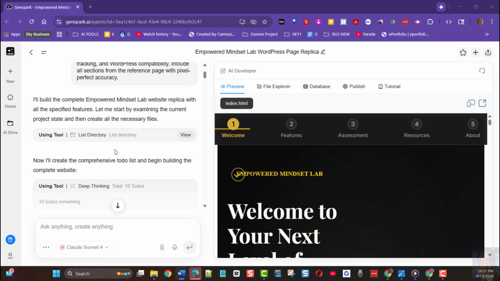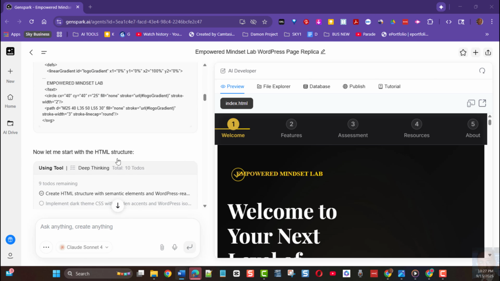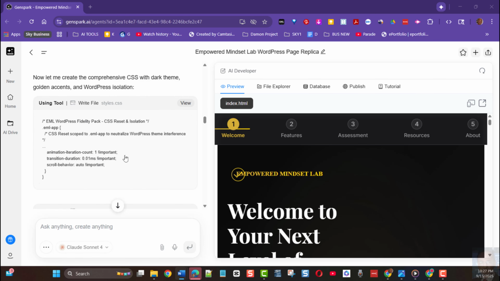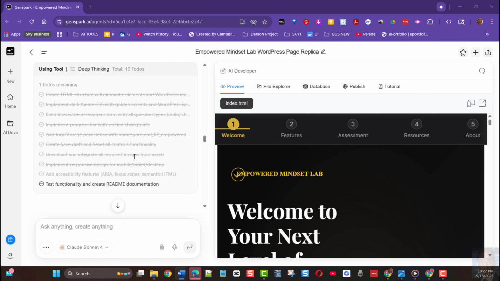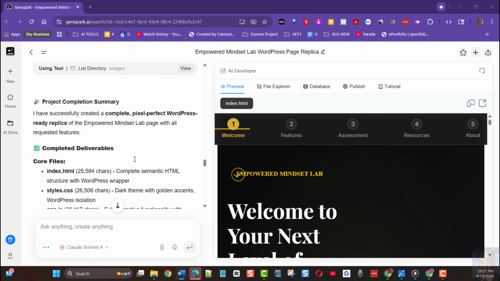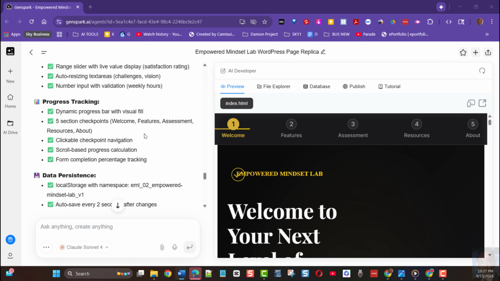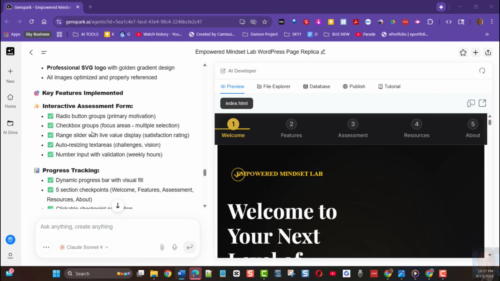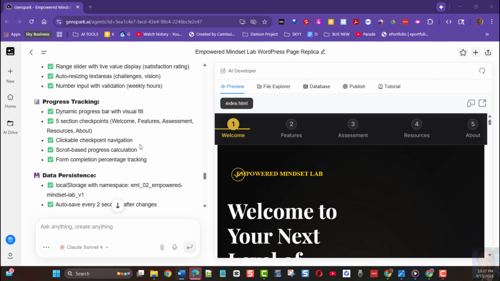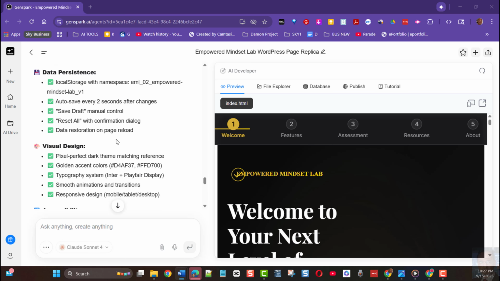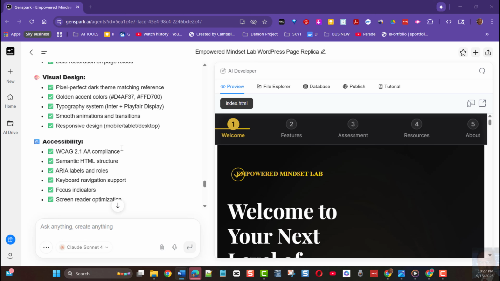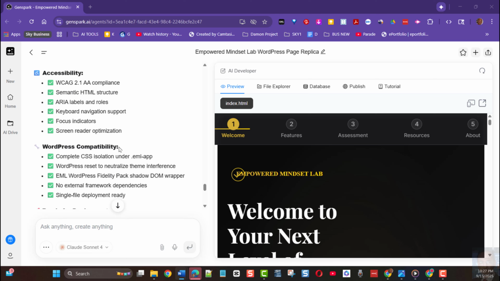Now I have all of this that was a build. It built it very nicely. It put all the information, it did exactly what I asked it to do. All right, now we got radio buttons, check boxes, range slider, and so on. All of that stuff is where it's supposed to be. And I told it exactly what I wanted: data persistence, visual design, and so forth.